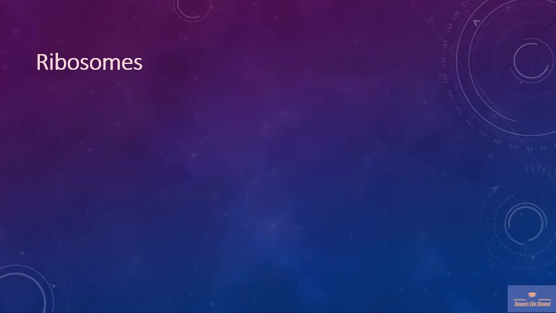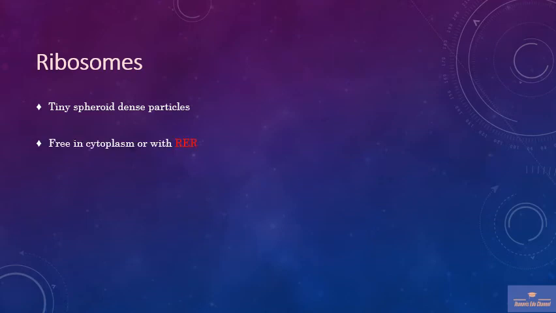Ribosomes are tiny spheroid dense particles which are present free in the cytoplasm, or they may be associated with the rough endoplasmic reticulum. They have a certain sedimentation coefficient, for example 80S, which can be divided into 60S and 40S.